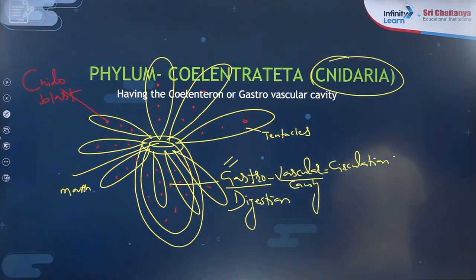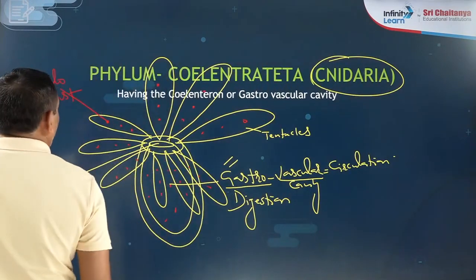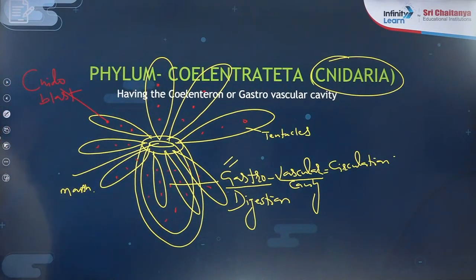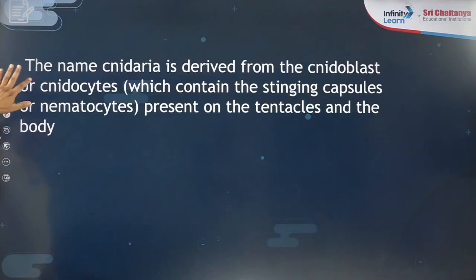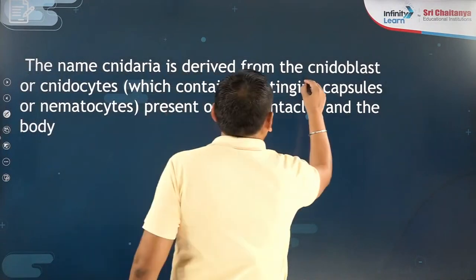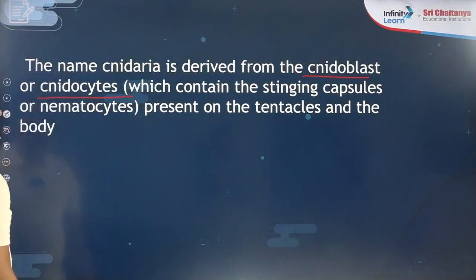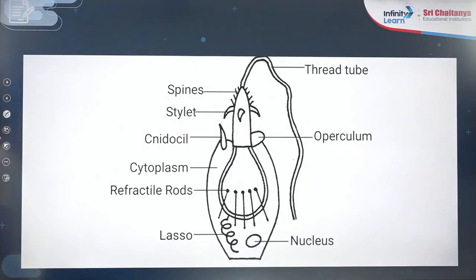Yes, you have written cnidoblast. So why it is known as Coelenterata and why it is known as Cnidaria, you have to remember. I said on the tentacles they have specific cells known as cnidoblasts or cnidocytes. That is why this phylum is also known as Cnidaria. So this is one point that you have to remember.